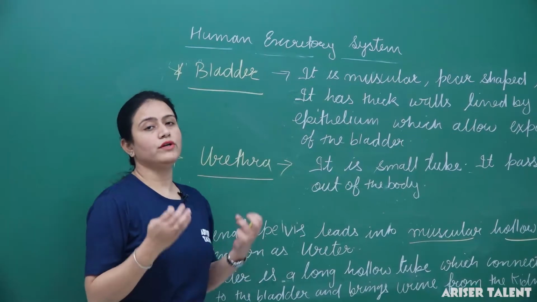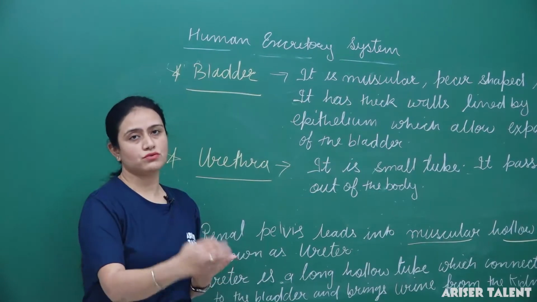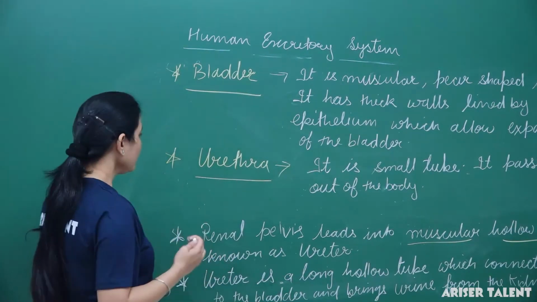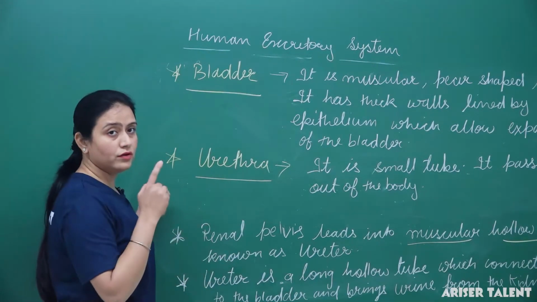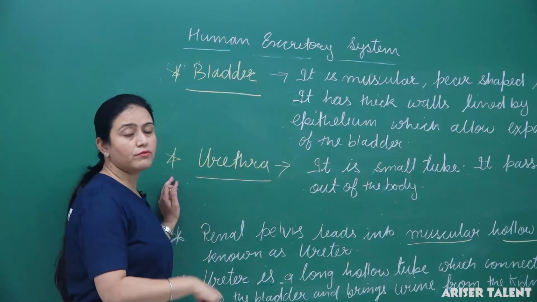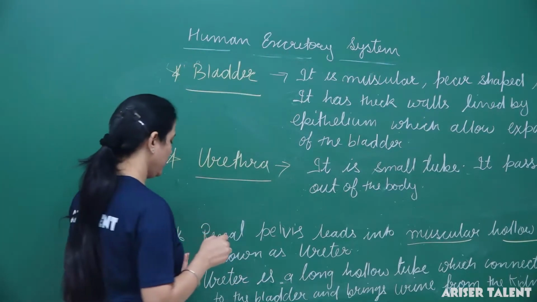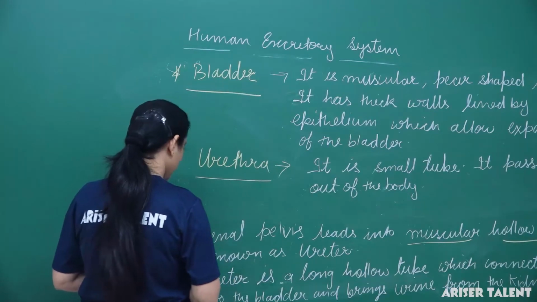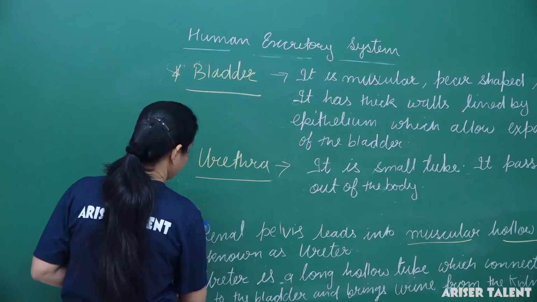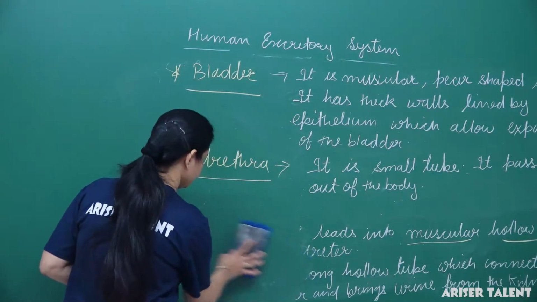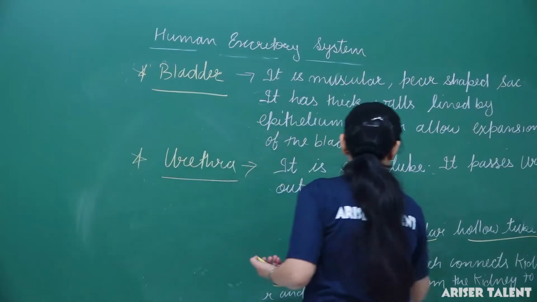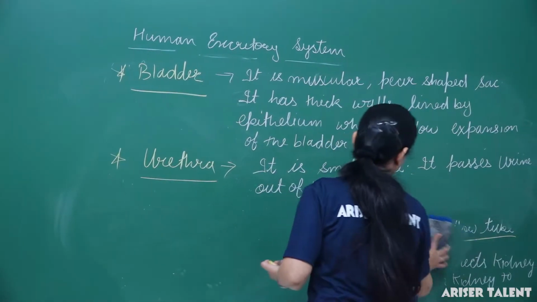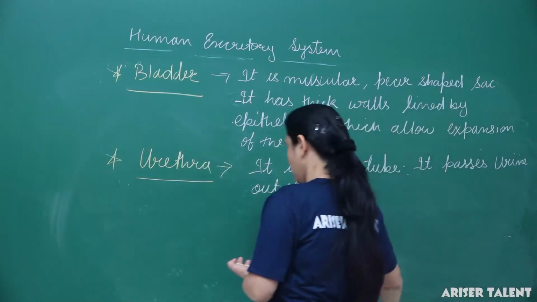The urethra is a small tube which allows the urine to pass out of the body. The process of passing urine from the body is known as urination, or it's also known as micturition. Let me mention urination. The process of passing out urine from the body is known as urination.